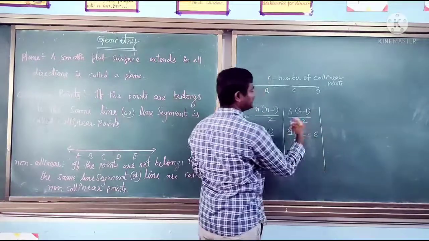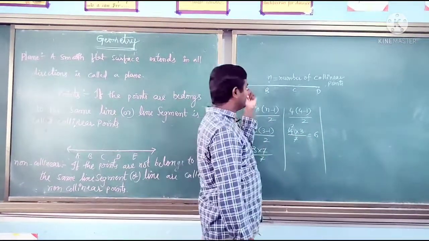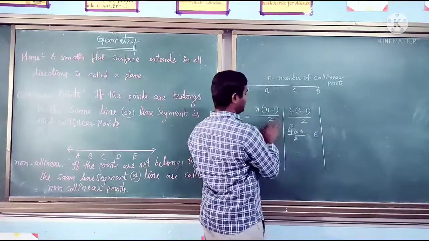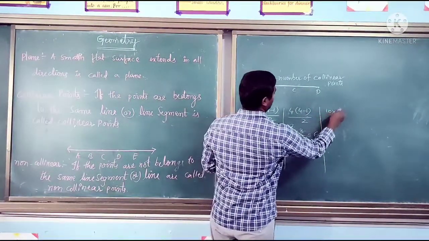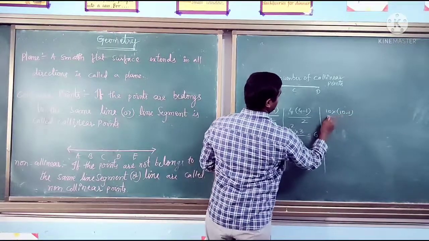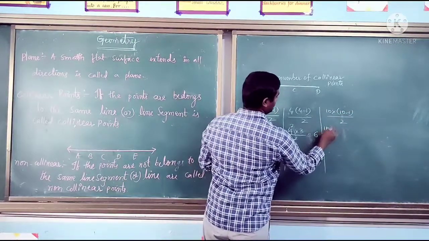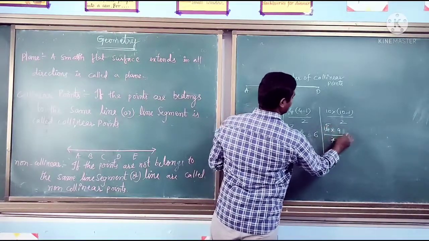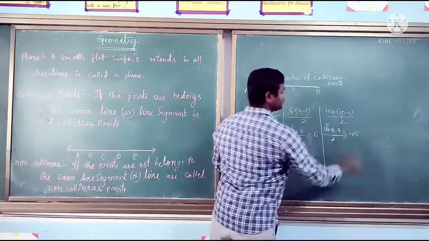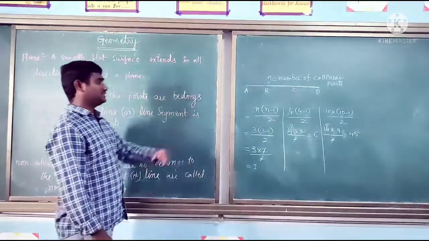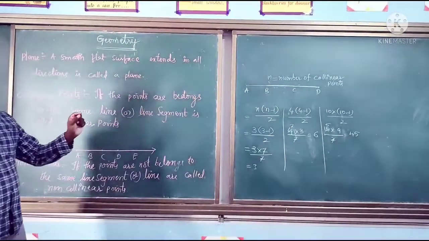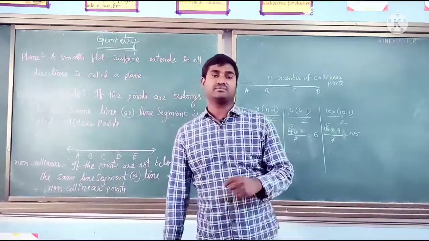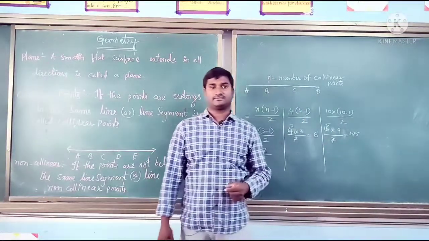Next, suppose there are 10 collinear points. We can use n into n minus 1 by 2, that is 10 into 10 minus 1 by 2. So that is 10 into 9 by 2. 2 fives are 10, 9 fives are how much? 45. Okay, so this is the formula we need to use for the number of line segments we can write from the collinear points.